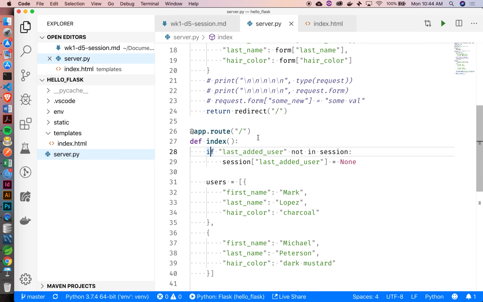That probably means, okay, this is the first time the user has actually visited the application, so he doesn't yet have a session. He doesn't have any information stored in the session yet. So then we're just going to store this particular key value pair.